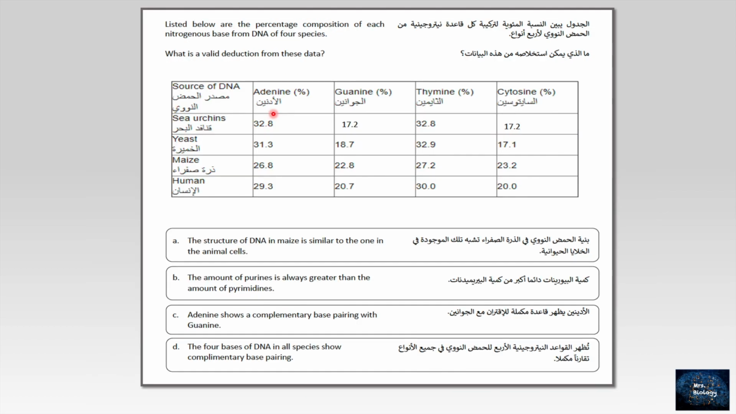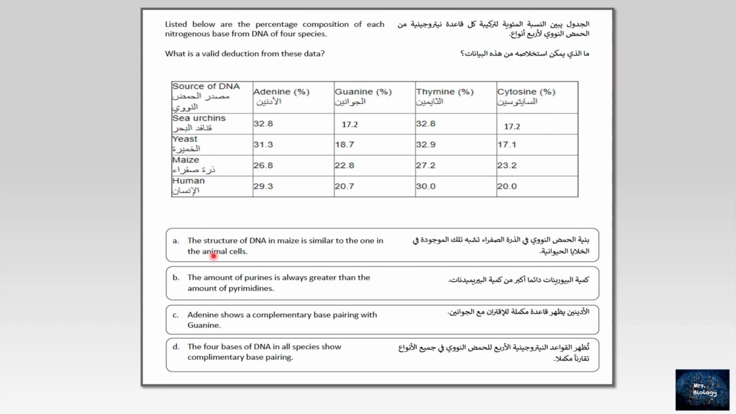This is a genetic question. Listed below are the percentage composition of each nitrogenous base from DNA of 4 species. What is a valid deduction from these data? It's very clear. We have the percentages for adenine, guanine, thymine, and cytosine for sea urchins, yeast, maize, and the human. I cannot decide exactly what is the relation here till I read the options to see which is the right statement.